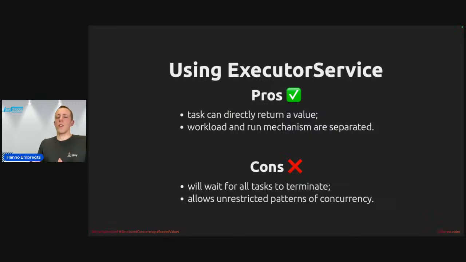So to summarize, I like the fact that the task that we run with ExecutorServices can directly return a value, because it supports Callable, the interface that was introduced in Java 5. And the workload and run mechanism have been separated here. But the drawbacks are that this approach will wait for all tasks to terminate, even if one of them would fail or is cancelled. This is because of the Future, right, that has the blocking get methods. And it also allows for unrestricted patterns of concurrency, because ExecutorService doesn't enforce any task structure.